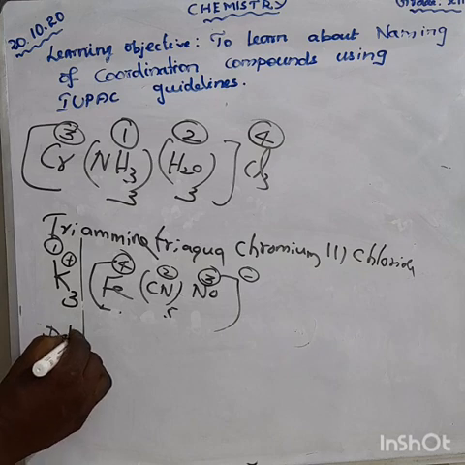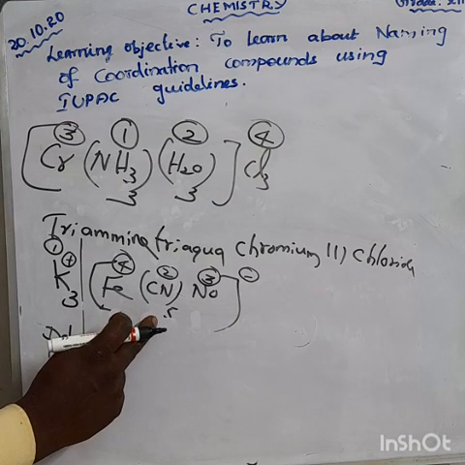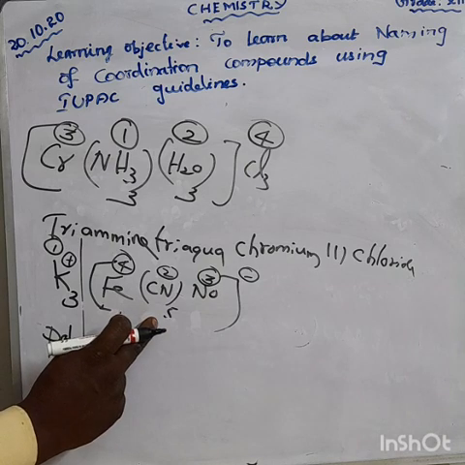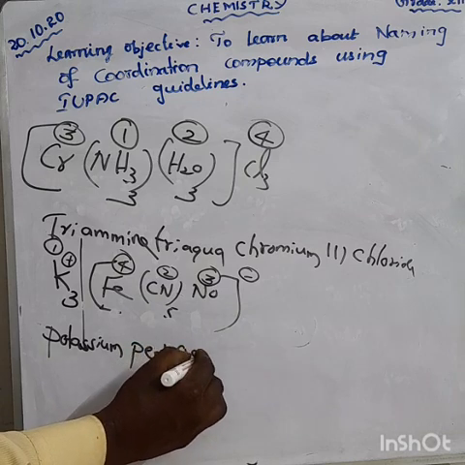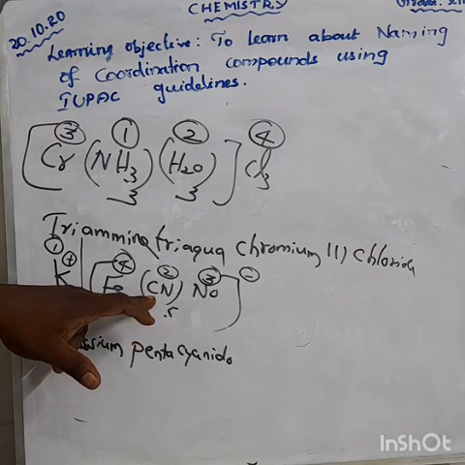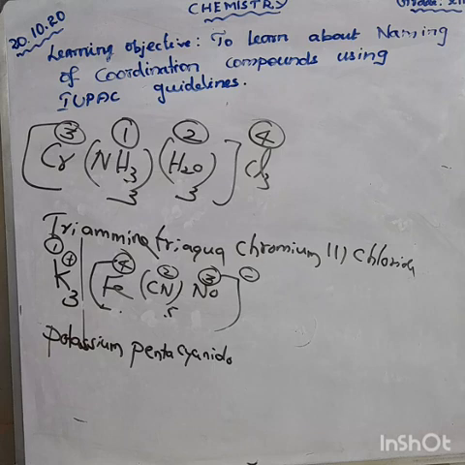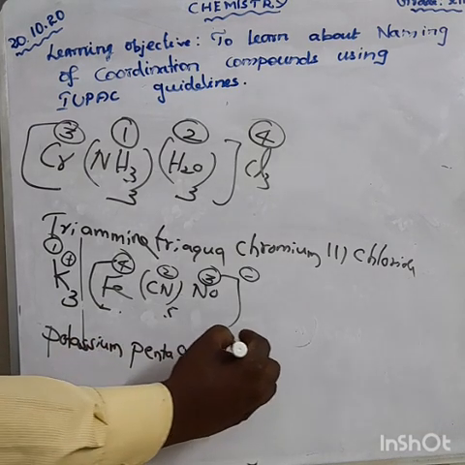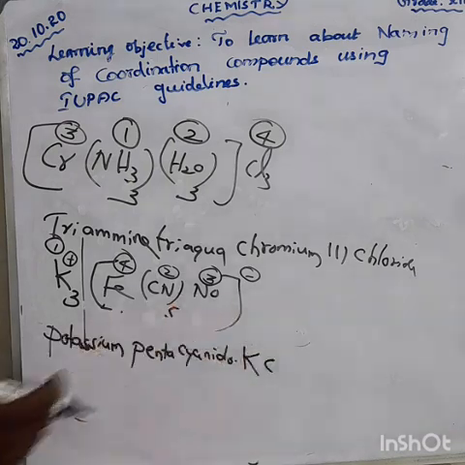Can you write the name? Potassium. How much cyanide is there? 5 cyanide, so you can write penta cyanide. Here, this carbon is attached, it is an ambidentate ligand. Am I right? I told you that CN is an ambidentate ligand. Carbon is attached to Fe, so you can write kappa C. Okay.